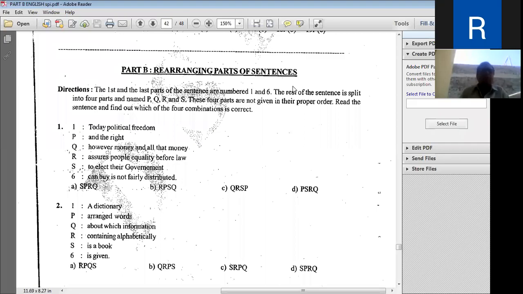In this kind of MCQ, or in this kind of Part B, a sentence is given. No doubt, it is a big sentence and we have to read it carefully. As I have told you, your vocabulary, antonyms, synonyms, idioms and phrases, along with your grammatical skills, are checked.